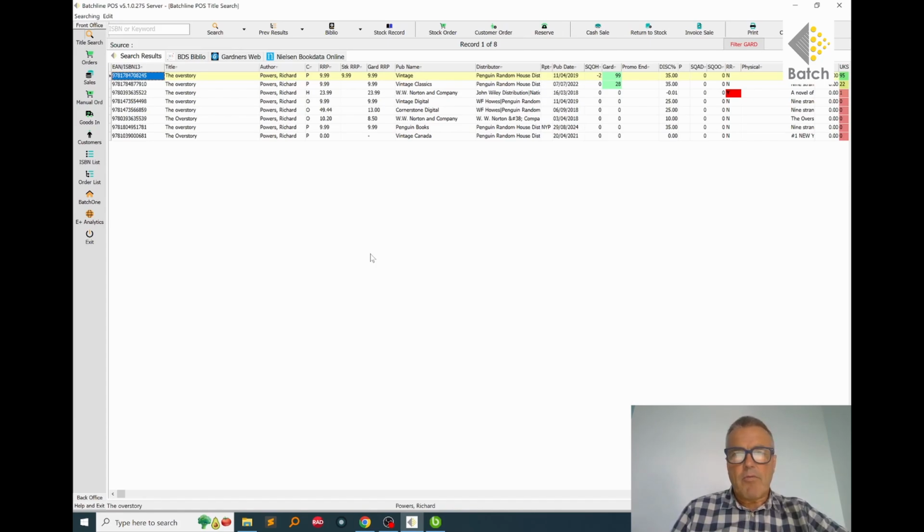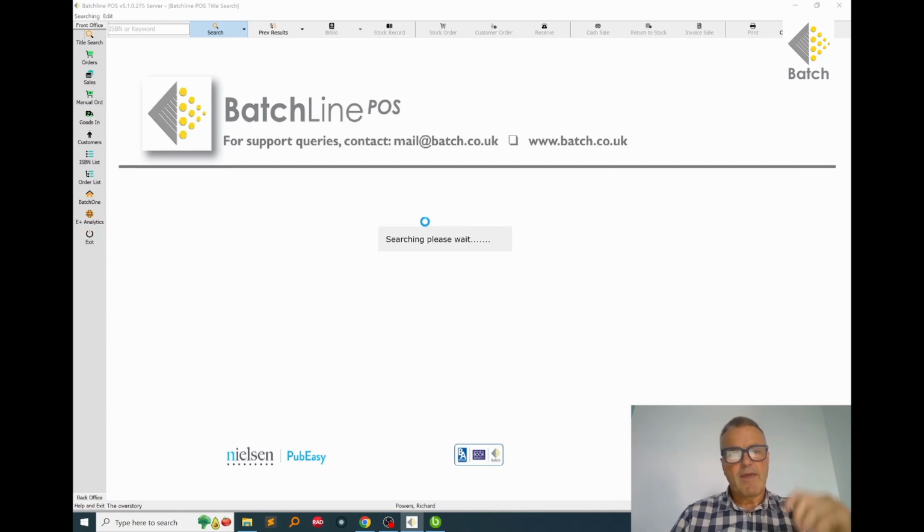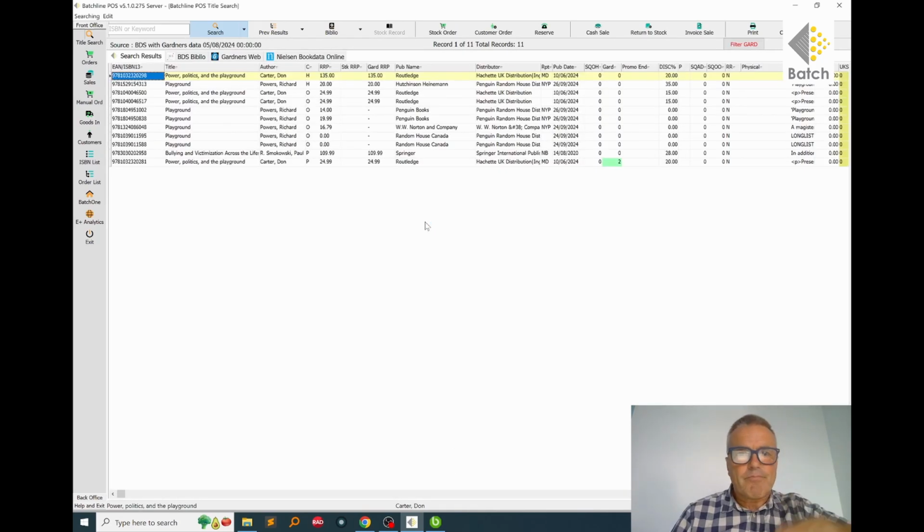Now, if we want to order a slightly more complicated book, let's say something that's not yet published, we do the same thing again. We go to the search, and we're going to look for Richard Powers' forthcoming book, Playground, which I know is coming out in October. We now need to yet again find the right edition.